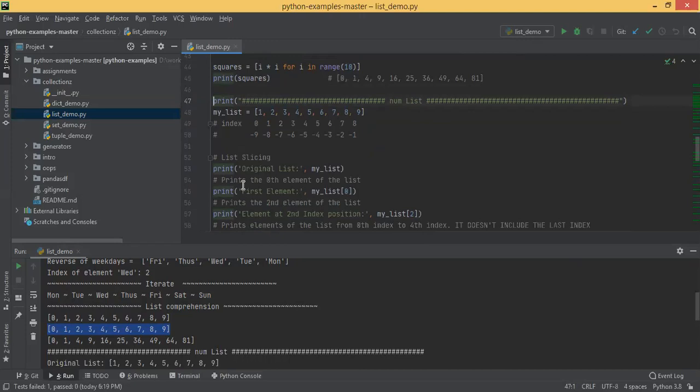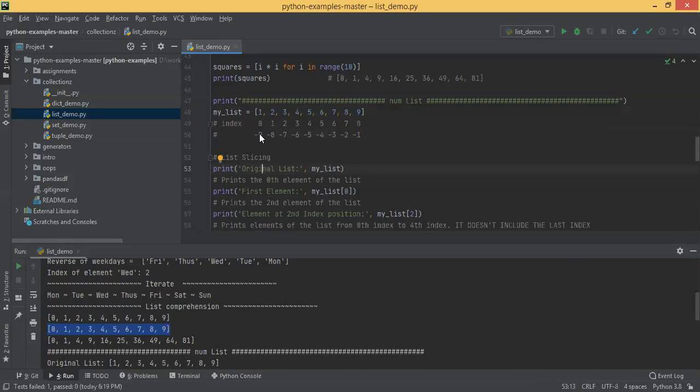Here we have created a new list called my list, having numbers 1, 2, 3, 4, 5 up to 9. Just to show you the indexes, you can access the first element with the 0th index, 2 with index 1, 3 with index 2, like that. The same thing you can do through negative indexes also. You can see 9 is accessed through -1, 8 through -2, like that up to -9. These are called list slicing.